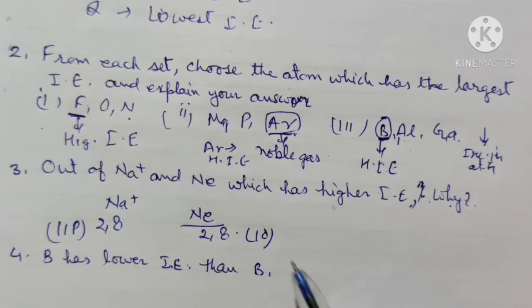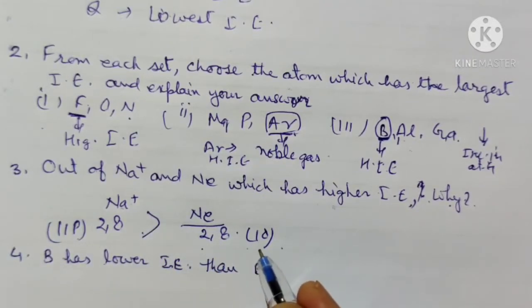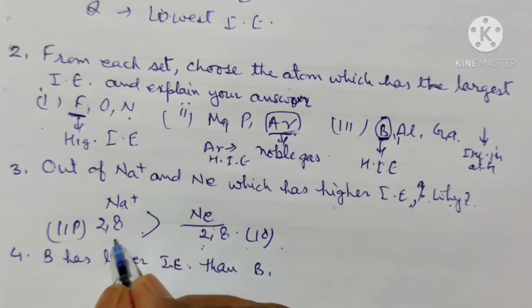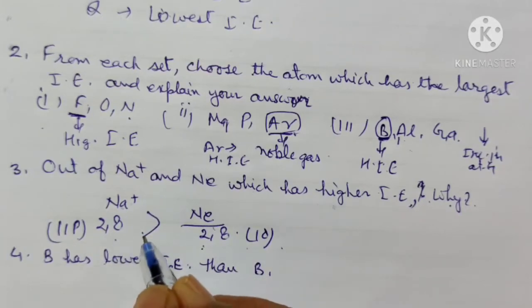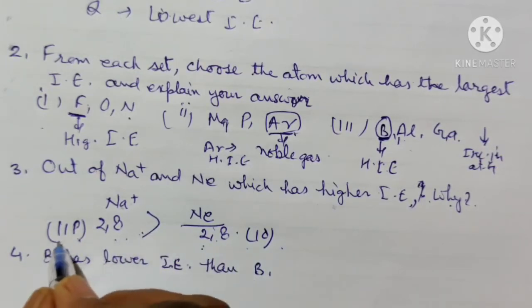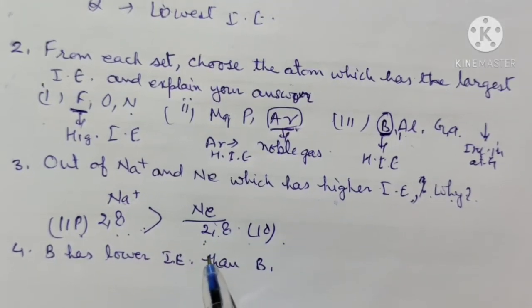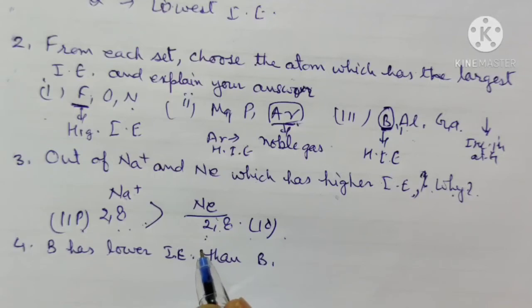That's why the sodium ion has higher ionization enthalpy than neon. We can explain this on the basis of effective nuclear charge. Sodium has 11 protons, so it has a higher nuclear charge, and that's why its ionization enthalpy is higher.